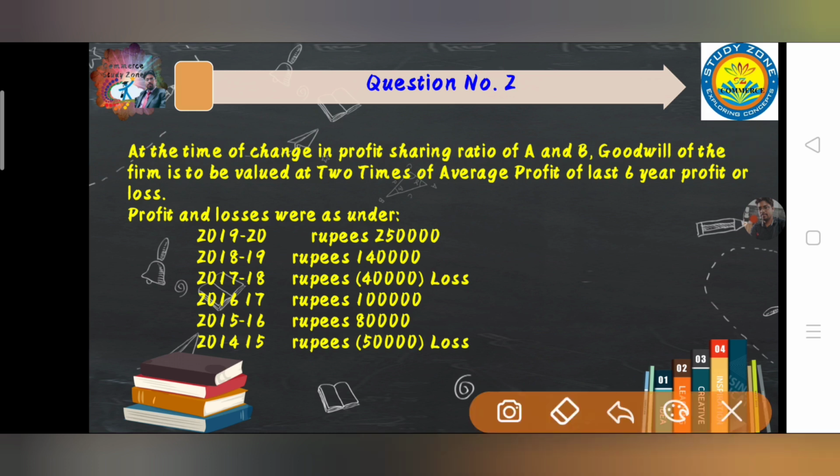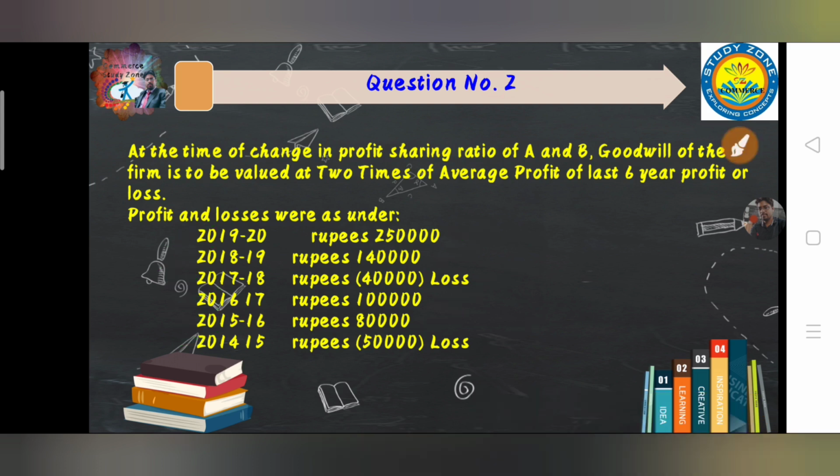And the given details are 1, 2, 3, 4, 5, 6, all 6 years have been given. Rupees 2,50,000 profit, rupees 1,40,000 profit. By default all the values are profit, and if it is a loss, then either it is given in a bracket or loss will be written clearly. So as written in the next year, 40,000 loss, then 1 lakh profit, 80,000 profit, and then again 50,000 loss. So in this question I have taken profit as well as loss. This is the difference between the first and second question. So let's move on to the solution part.